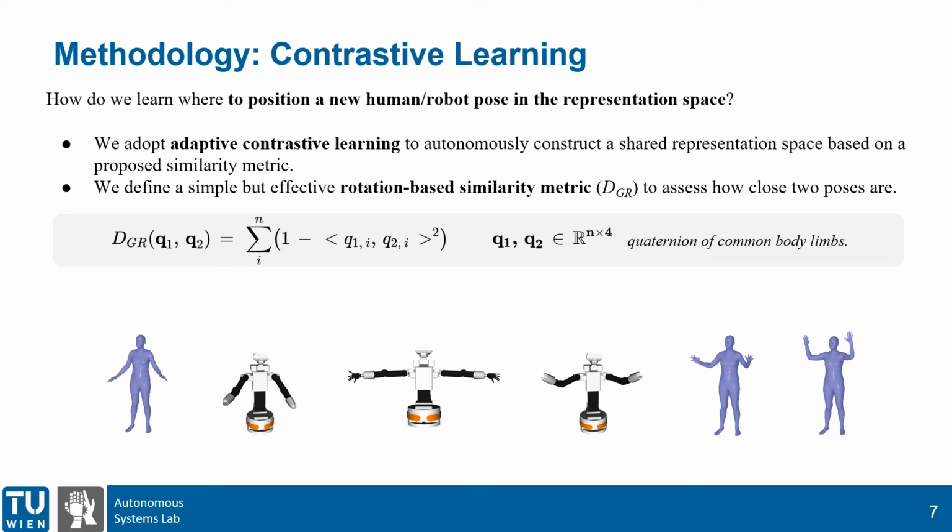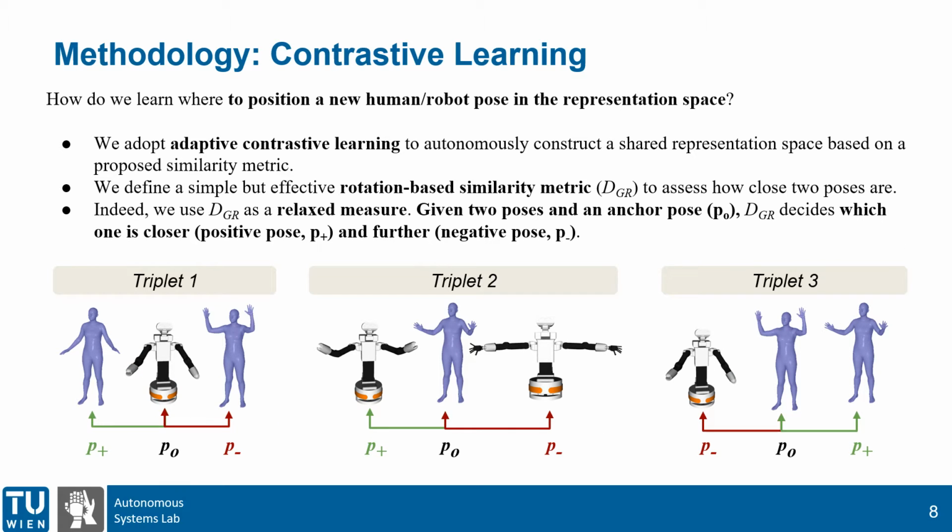First, we adopt an adaptive contrastive learning that autonomously builds a shared latent space between humans and robots based on a relaxed similarity metric. We define a simple but effective rotation-based similarity metric to assess how close two poses are. Basically, we compute the distance of quaternions between common body limbs. Indeed, this is a relaxed measure that we only use to assess, given two poses and an anchor pose, which one is closer to the anchor or farther away. Therefore, we construct these positive pairs of poses, which we show in this example as greens, or the negative pairs in red, where the robot poses are more different.